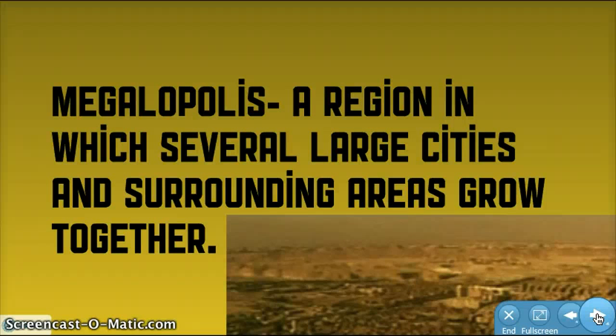A megalopolis is a region in which several large cities and surrounding areas grow together. The megalopolis in the Northeast stretches all the way from Boston to Washington, D.C., which makes up 500 miles of highway and urbanized areas. This area alone contains 1/6 of the United States population. The next region we're going to look at is the Midwest.